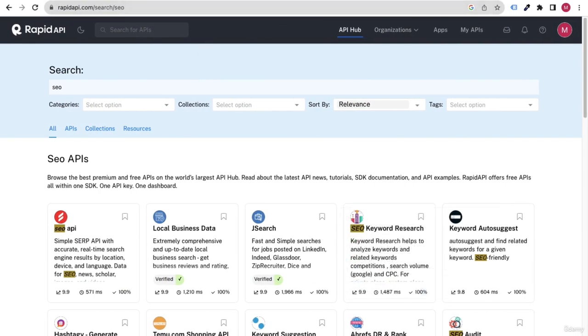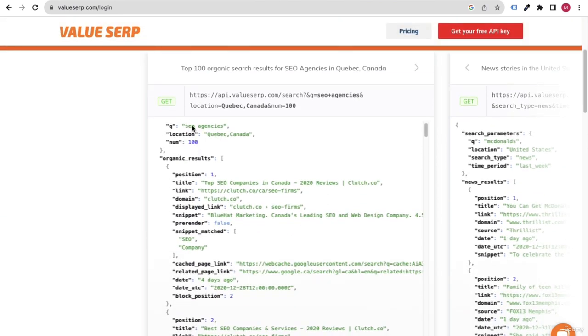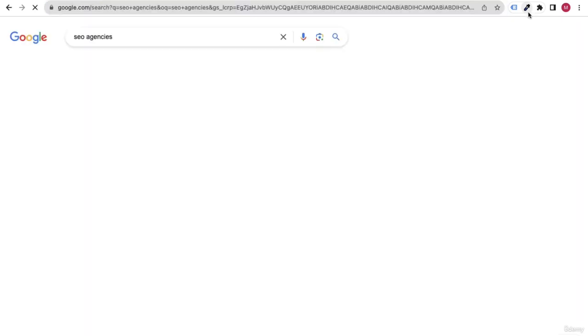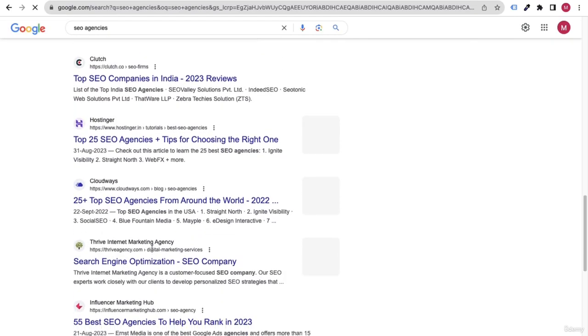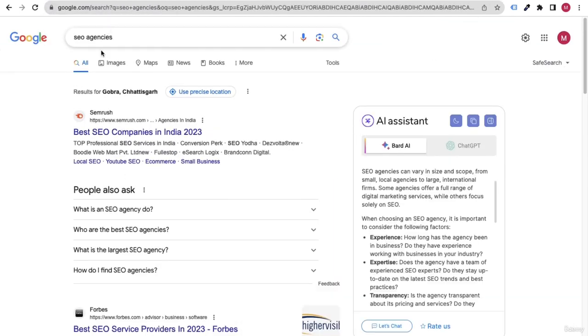For example, here we have one, let's say ValueSerp, and here it's basically when you, let's say, search for SEO agencies. Okay, it simply means that you search on Google SEO agencies like this, and you get results 1, 2, 3, 4, 5, 6, etc. So that is what this tool is going to show, like position 1, that means the very first position website.